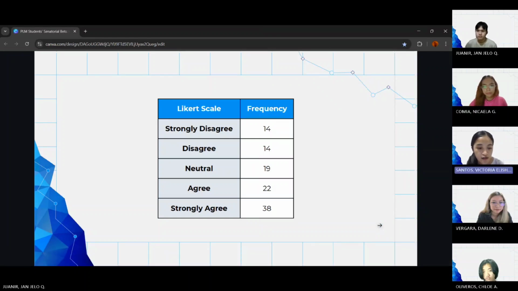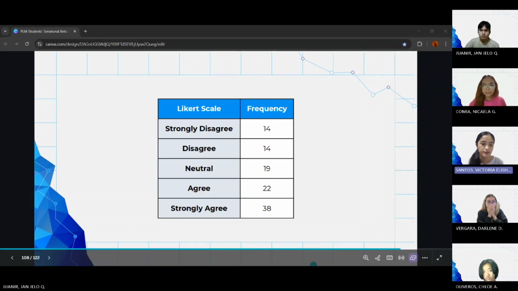Just like the latter, the majority of the respondents still agree with the prompt, even though the frequencies are kind of close. And still, all of the options were chosen by the respondents.